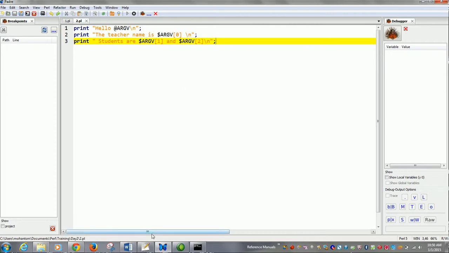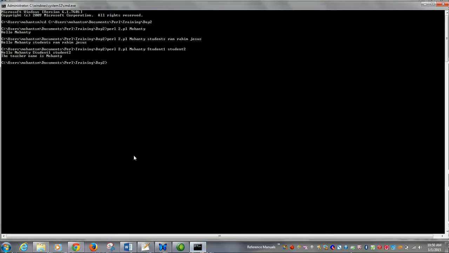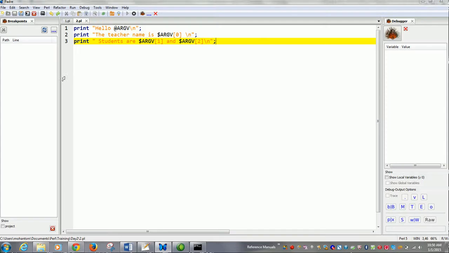If I run this program, hello Mohanty student1 student2, the teacher name is Mohanty, students are student1 and student2, because the remaining items are given here. Okay, now we learnt about this @ARGV.